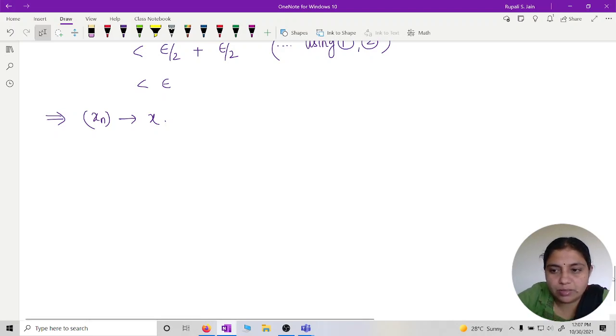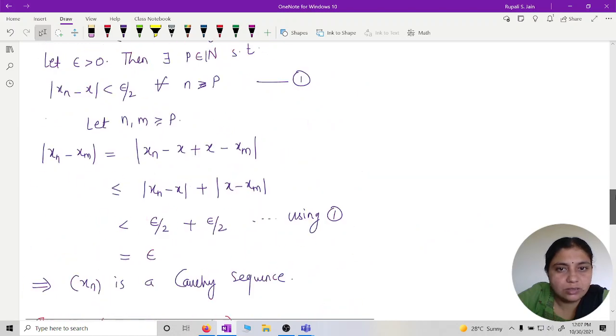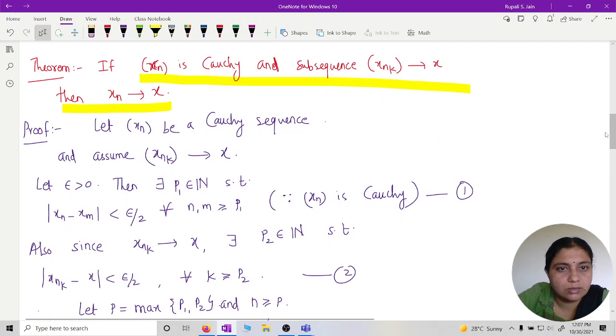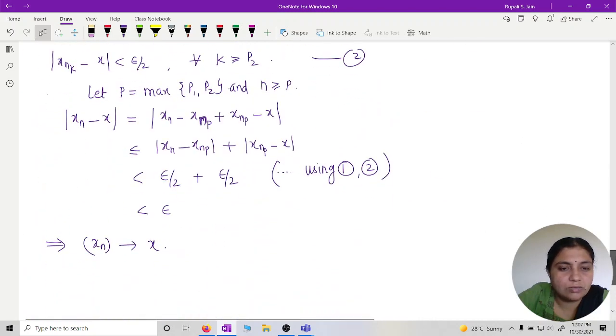We have already proved this theorem. If xn is Cauchy, let epsilon greater than 0. Xn converges to x.